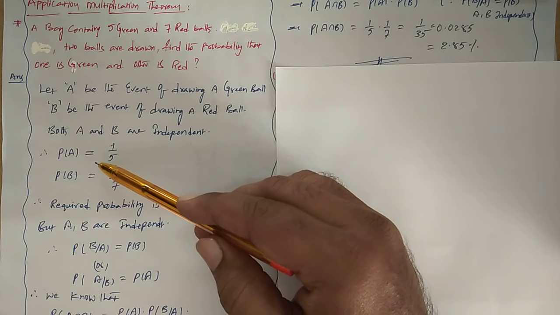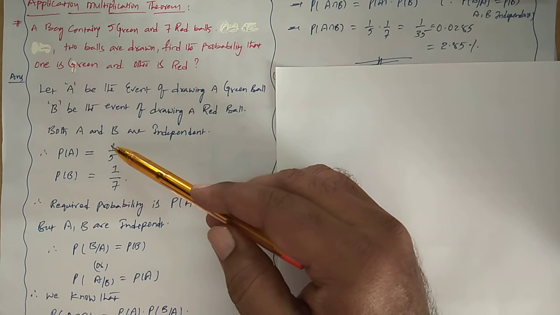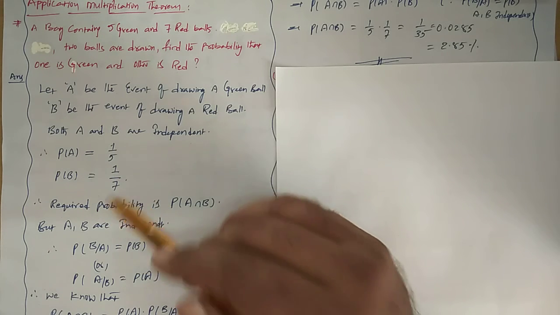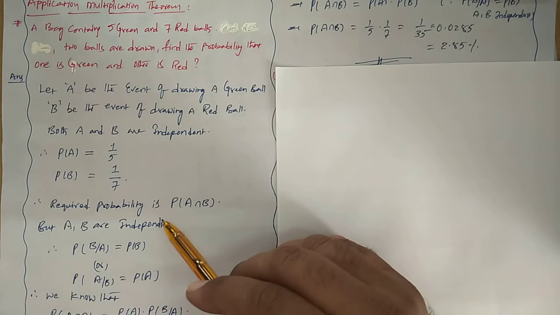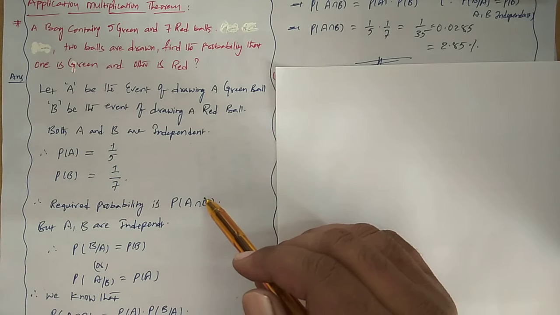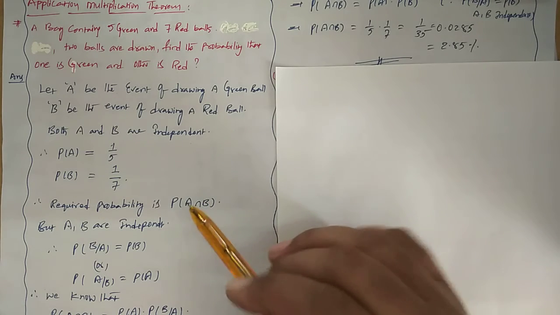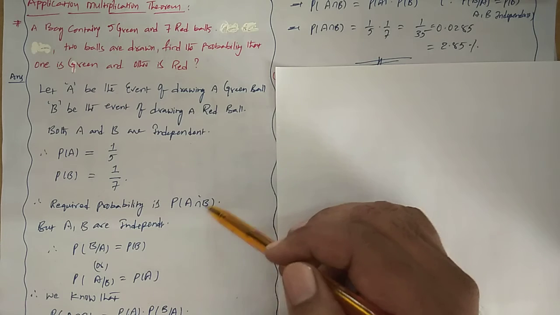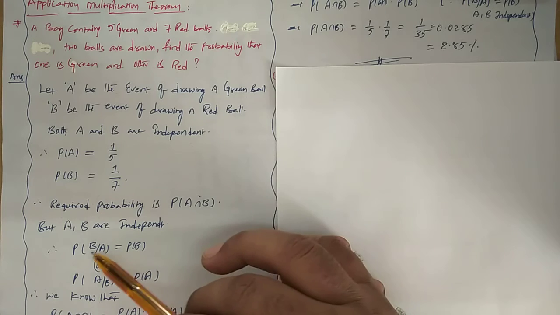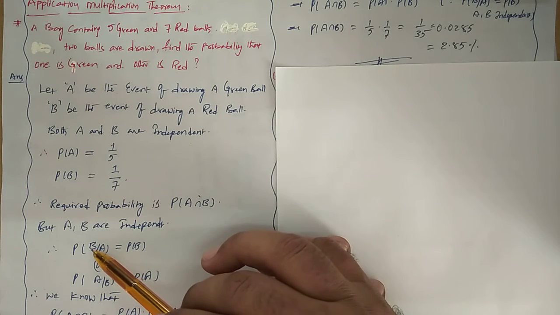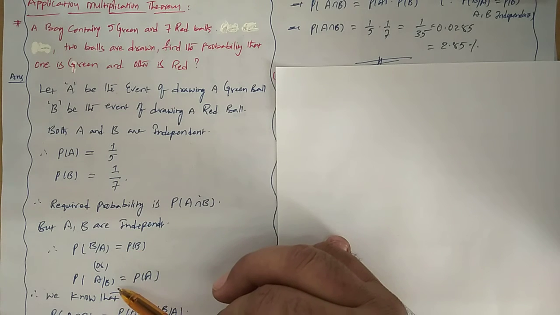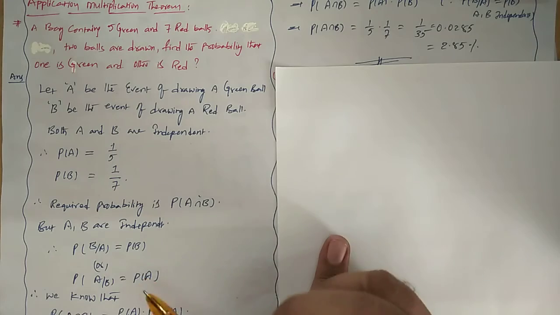Both A and B are independent. Then probability of A, that means drawing a green color ball, is 1 by 5. Probability of B, drawing a red color ball, is 1 by 7. But what is the actual probability? First, a green color ball should be drawn and a red color ball should be drawn. So how do you denote it in terms of probability? Probability of A intersection B. But both are independent. Hence, probability of B given A does not exist, only probability of B. Same way, probability of A given B does not exist. What exists? Only probability of A.